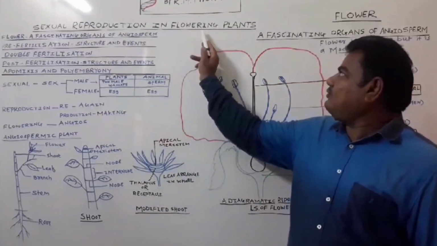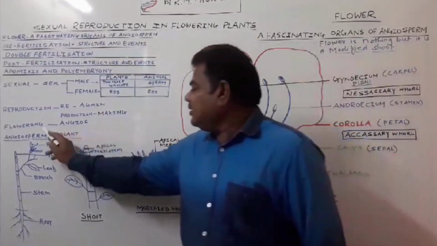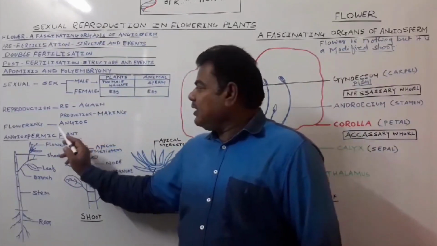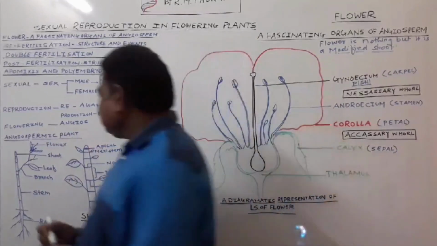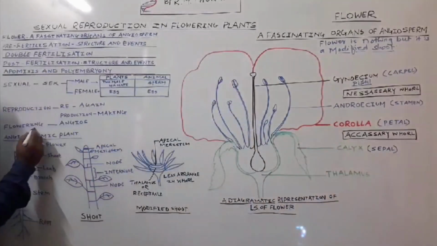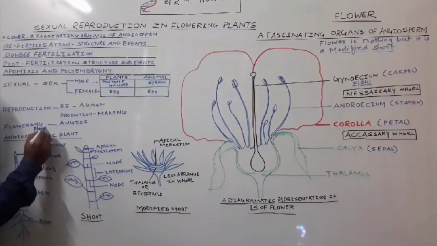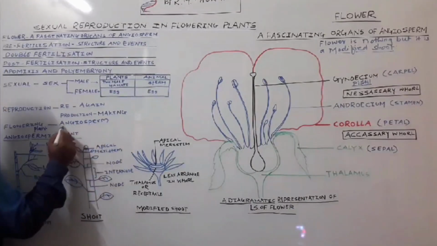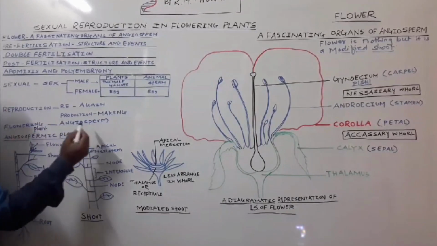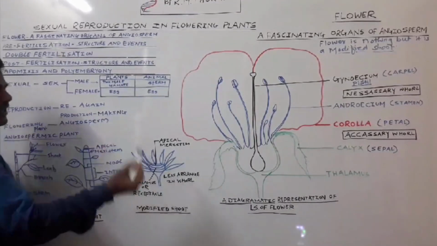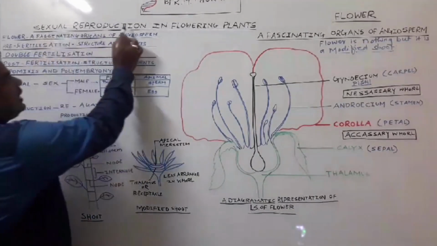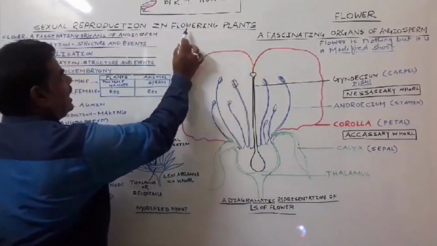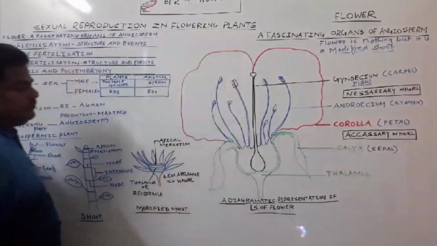In the case of what? Flowering plants. Here flowering plant means angiosperm. Angios means flower and sperma means seed. Sexual reproduction in flowering plants or angiospermic plants.